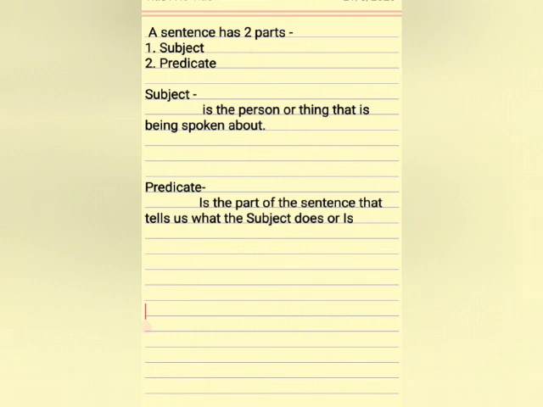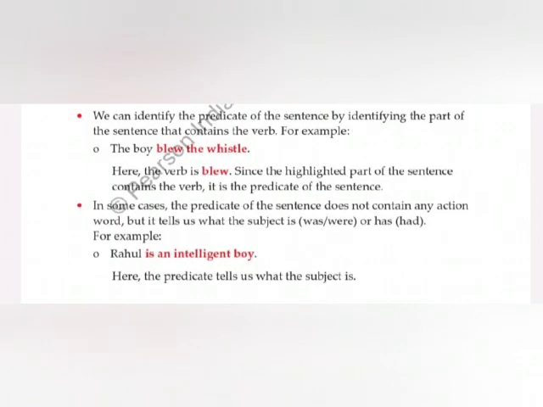Children, predicate. Let's learn about predicate. Predicate is the part of the sentence that tells us what the subject does or what the subject is. For example, the boy blew the whistle. So children, what is the predicate in this sentence? The answer is blew the whistle, because it tells us what the subject does. You can also identify the predicate by finding out the part of the sentence that contains a verb, or any action.